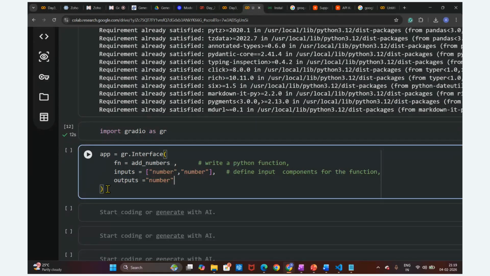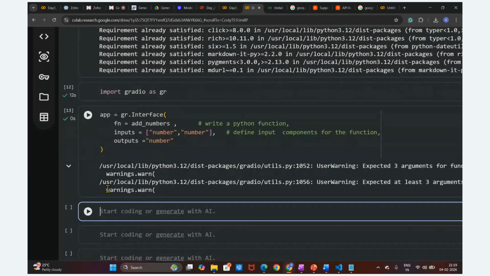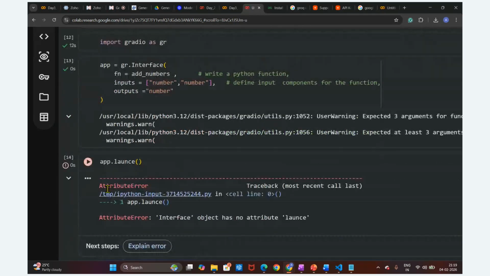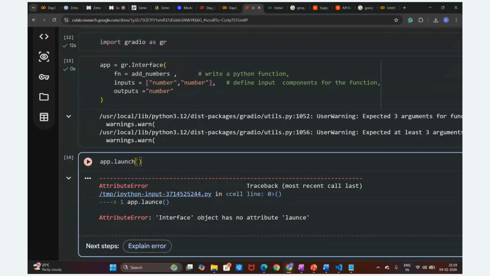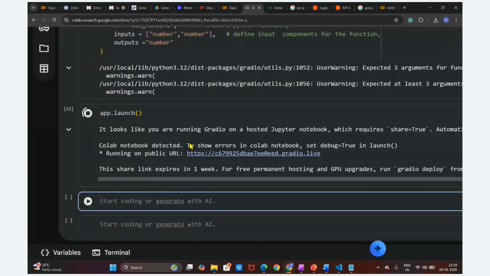Let's execute this. The application is created. Now we have to launch this application: app.launch. Now I'm going to execute this. Spelling mistake, launch. Yeah, fine. Perfect, it launched the application.